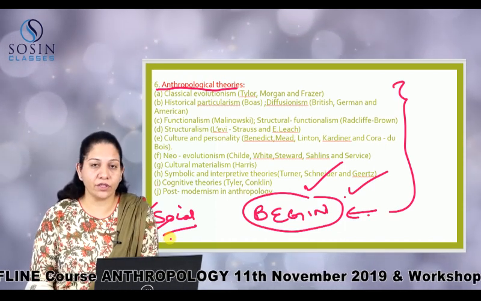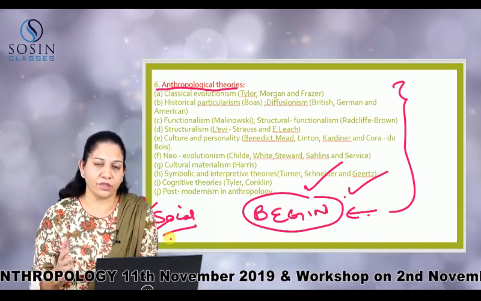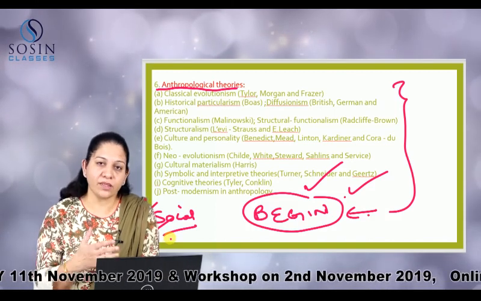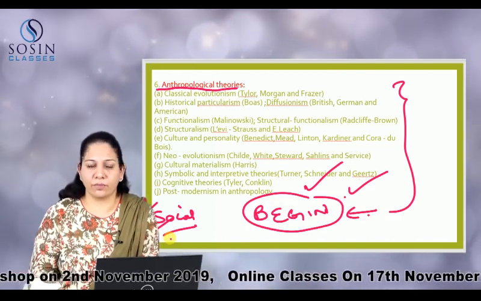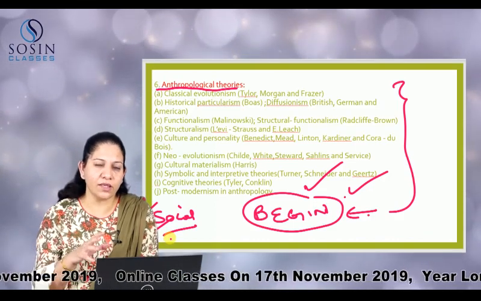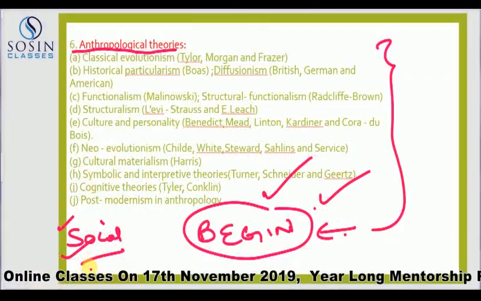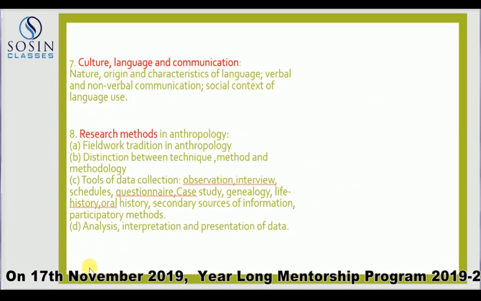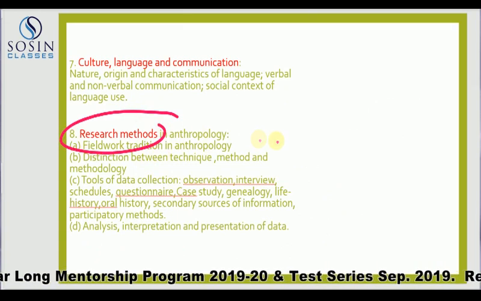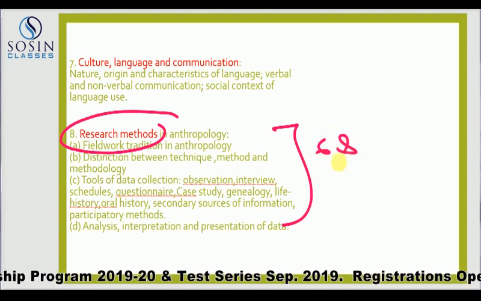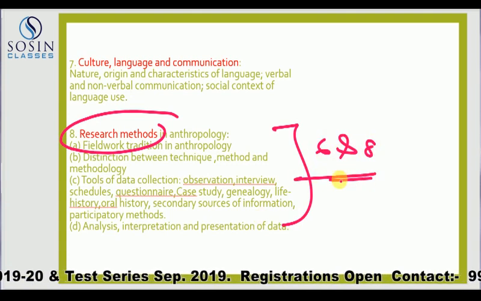There I have spoken about the chapters with which you can begin. So this qualifies to be one of the beautiful topics to begin with, because this gives you the soul, the crux of the discipline. You have chapter 8 here, which goes hand in hand with chapter 6. So generally those two have to be done together.